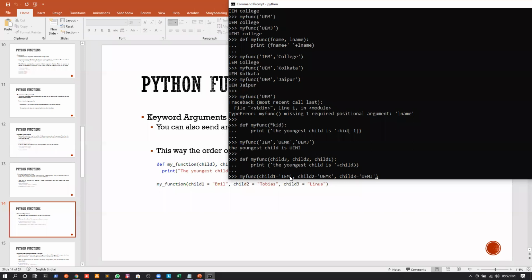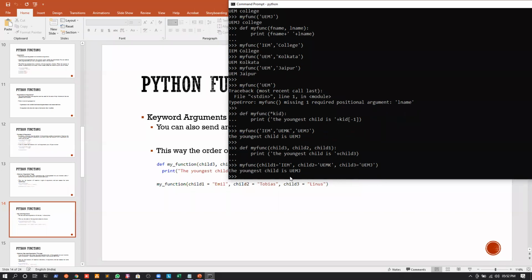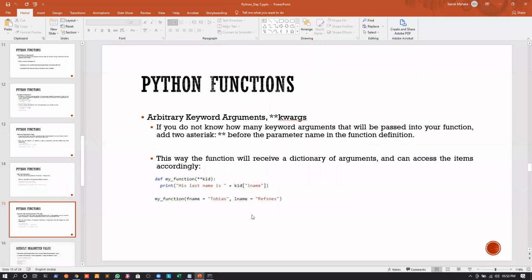So if I call the function like this, you can see that it is printing the youngest child is actually UEMJ. So it does not matter if we change the sequence of the parameters and the arguments. We can use the key value pair method. Okay. Now let us move to the next topic.